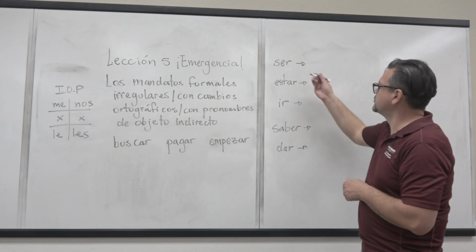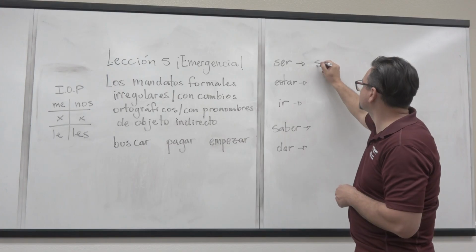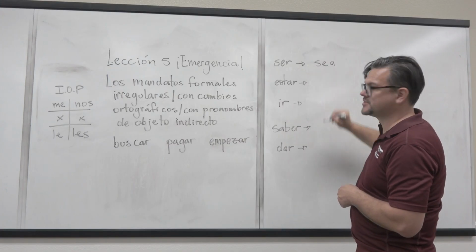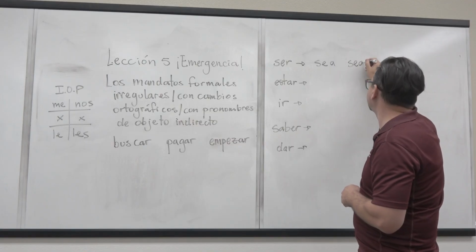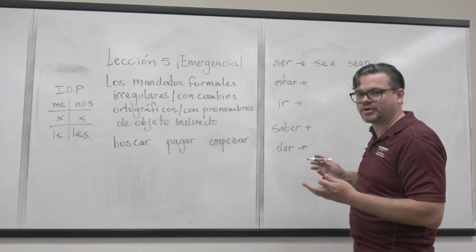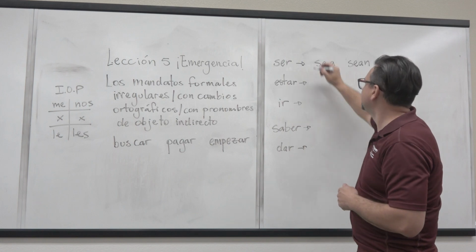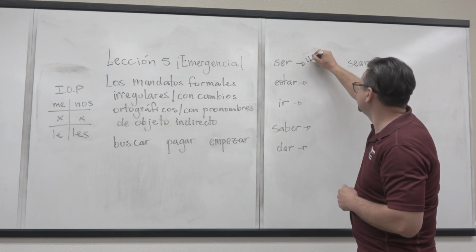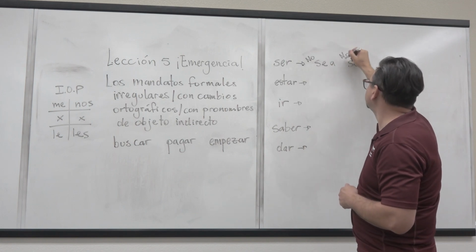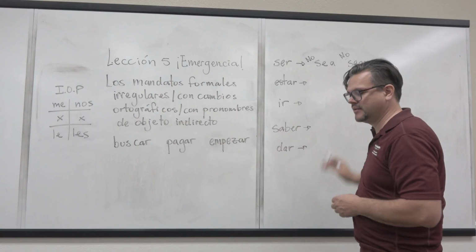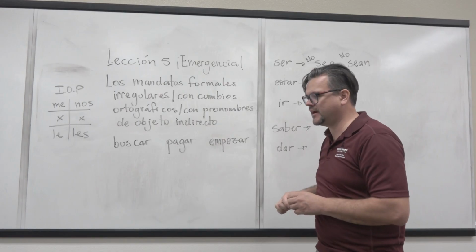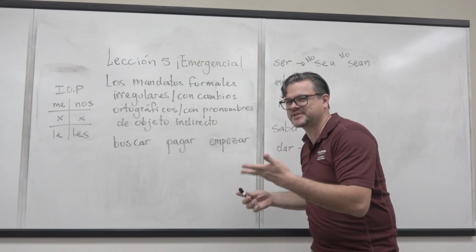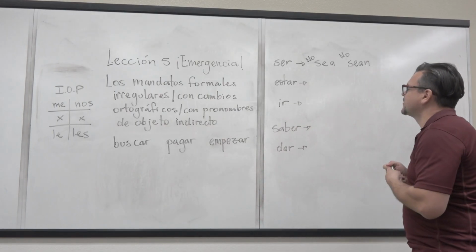Muy bien. So for ser, it's going to be sea or sean. If it is negativo, it's going to be just no, so you just put the no. No sea, no sea. Like don't be silly. No sea bromista. See? Okay?